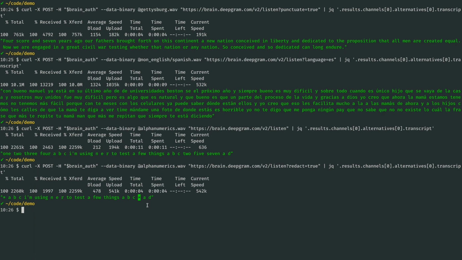Those are just a couple of Deepgram's many features. You can see all the other options that we support at docs.deepgram.com.